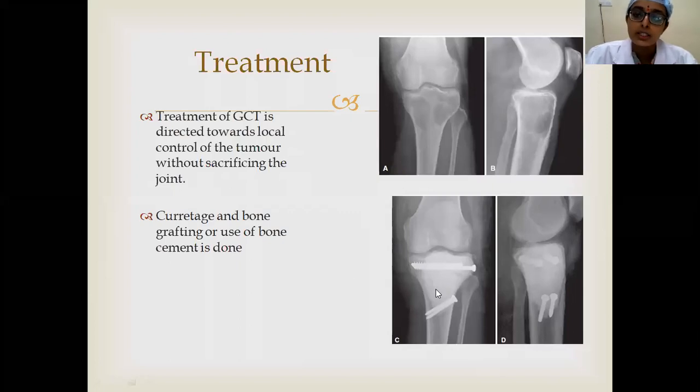This is called sandwich technique, using bone cement for treatment of this one GCT. It is called sandwich technique because in case of subchondral extension, usually a gel form is kept between the layer of this bone cement and the subchondral cartilage to prevent damage to the cartilage, because it causes an exothermic reaction. So to prevent the damage to the subchondral bone, gel form, and over that some bone cartilaginous bony pieces are kept. So this is called sandwich technique.